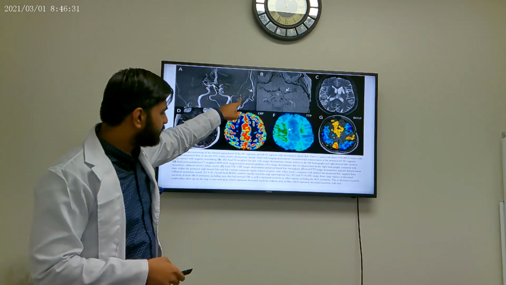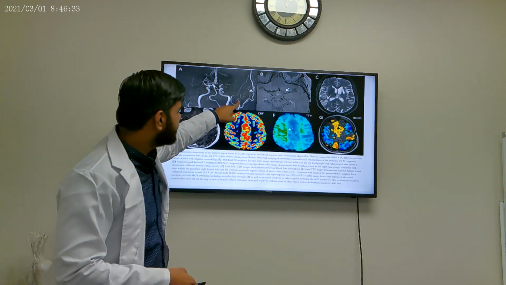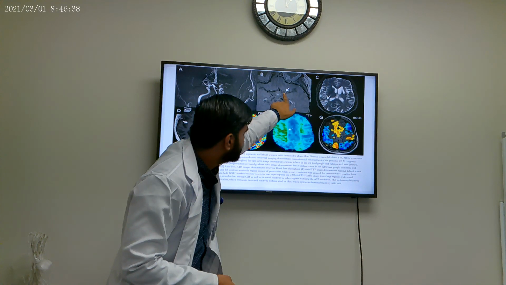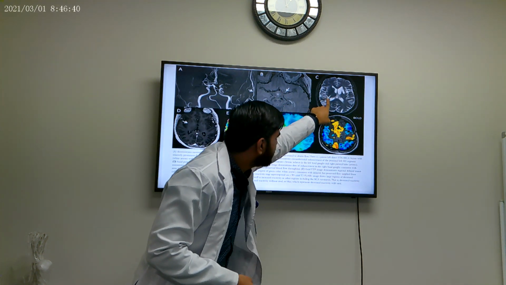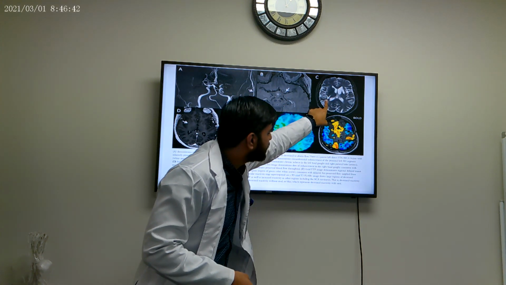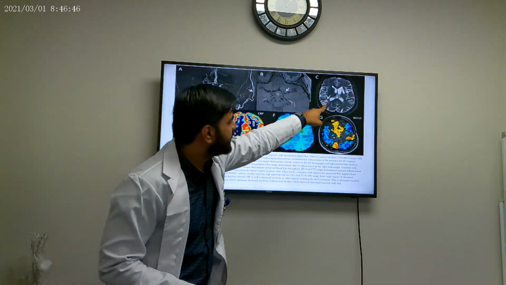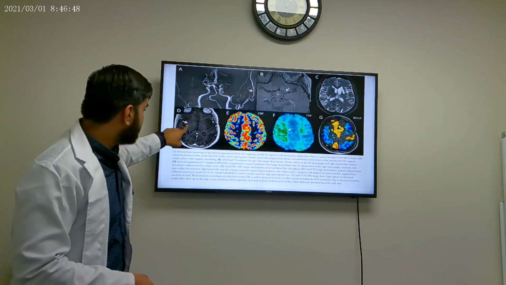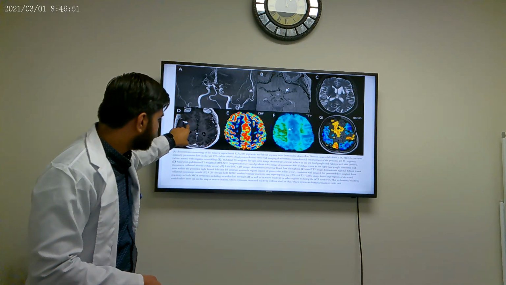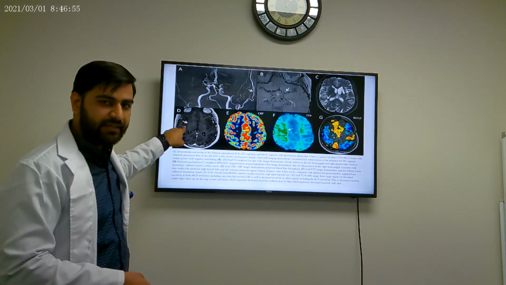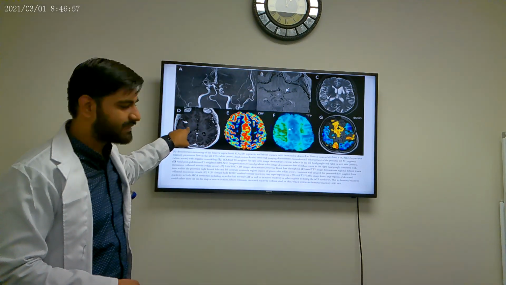Now if we move to the other one, in the B image, we can see these collaterals forming in this image. Here we can also see the white shadow that is forming. This is also signifying the appearance of collaterals, and also the other arrow too. If we come here, as you can see, these dots signify the areas of stroke, and here new vessel formation, new vascularization, has occurred.